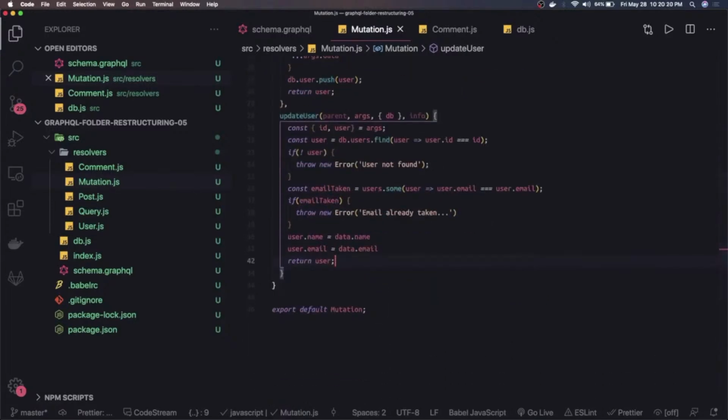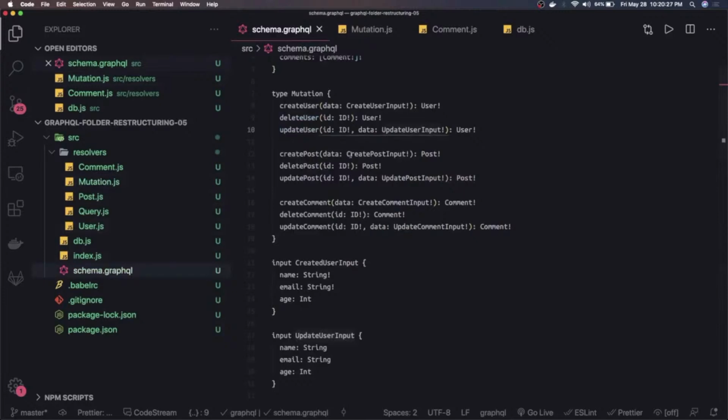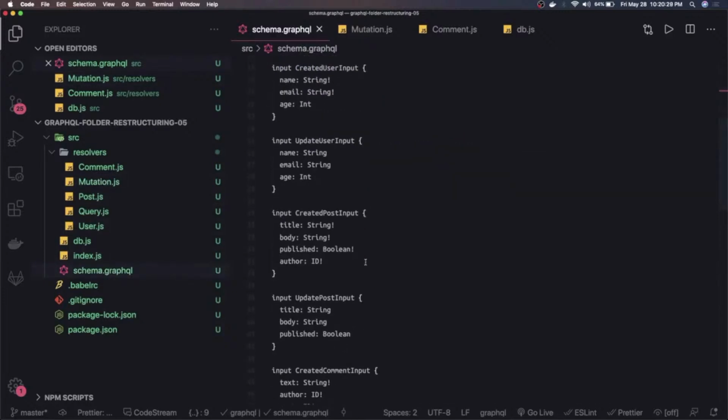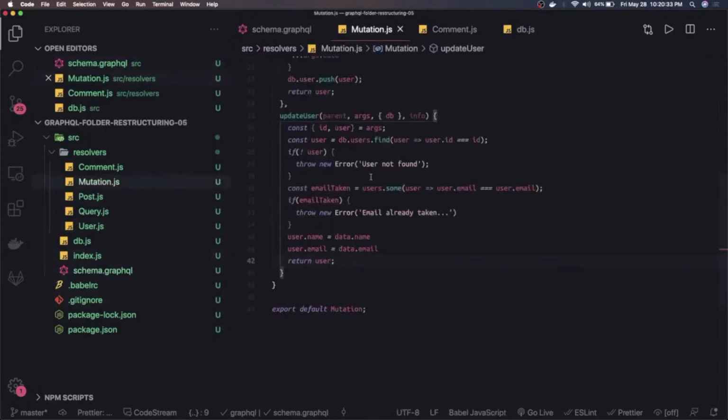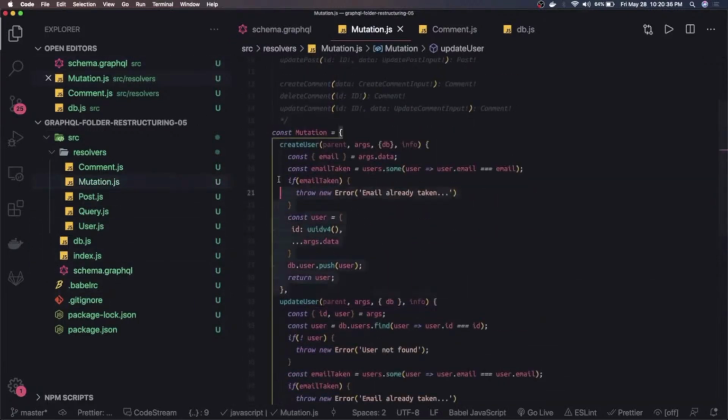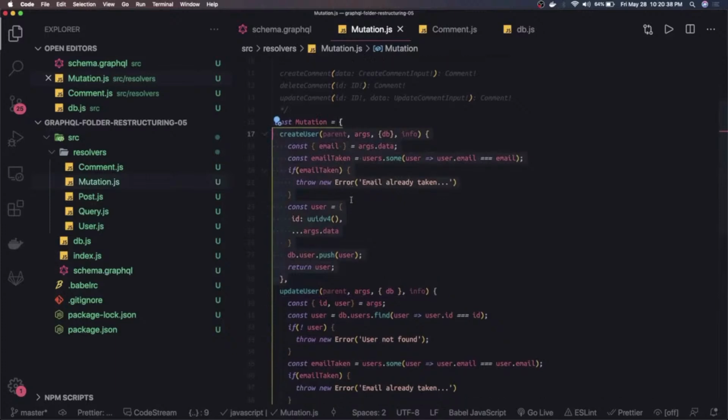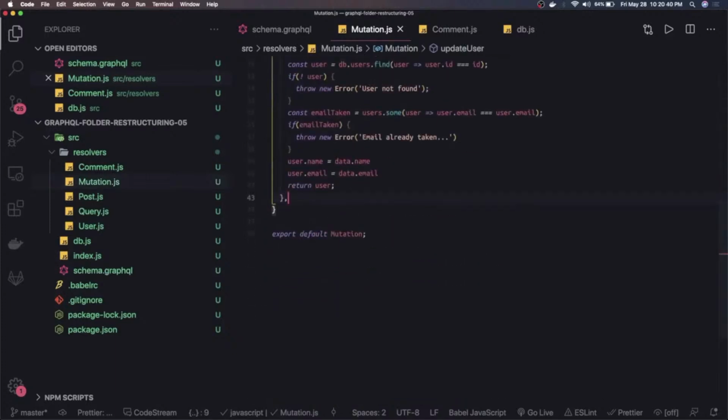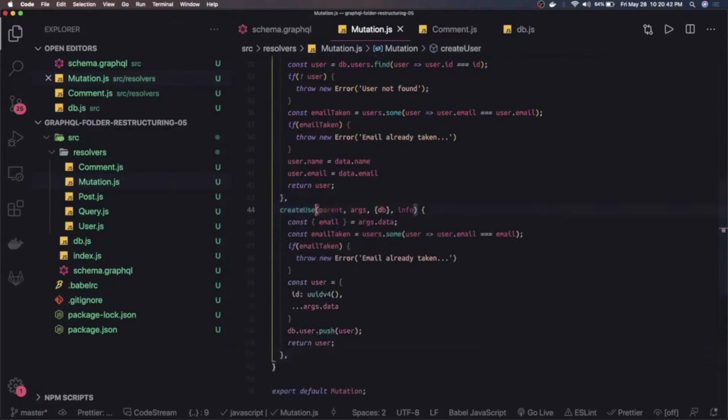Now let's say there is a create post. Create post is also kind of the same thing. In the create post, what arguments are we passing? If you see the create post, we have author, title, body and published. So we can try to do this create post and update post. First let's do it with the create post. For the create post, we are first going to validate whether the author really exists or not.